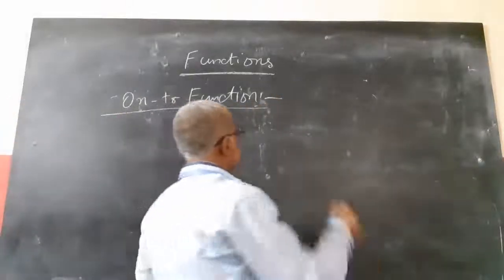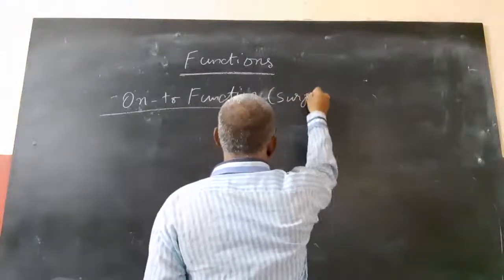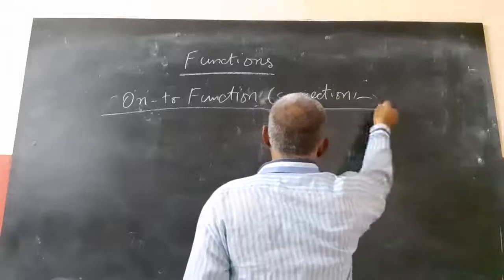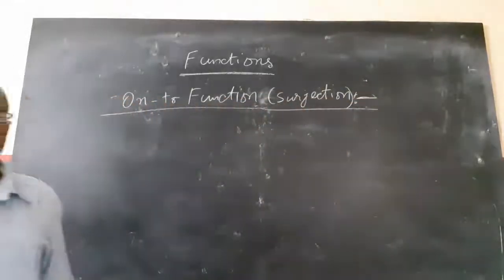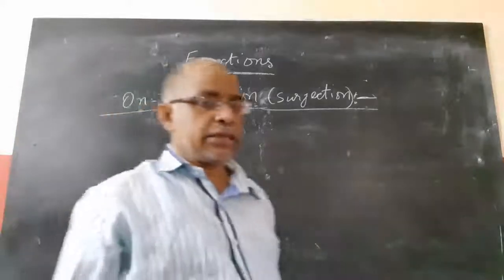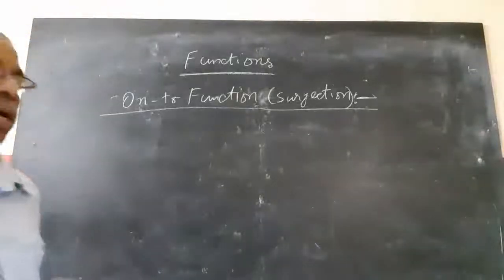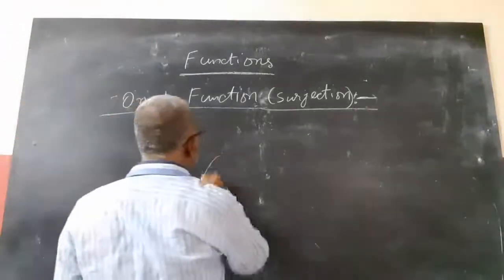Onto function, also called surjection. What is meant by onto or surjection? Onto or surjection is nothing but codomain equal to range. What is meant by codomain equal to range?